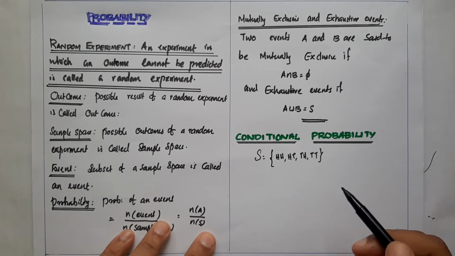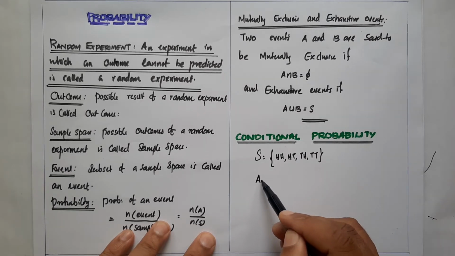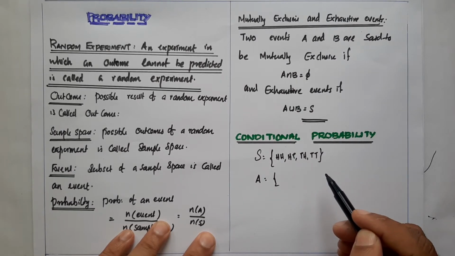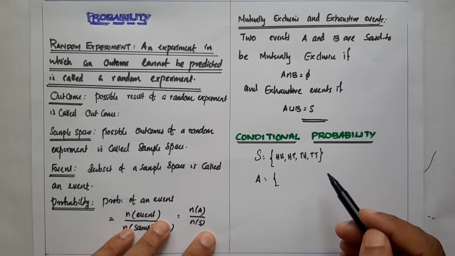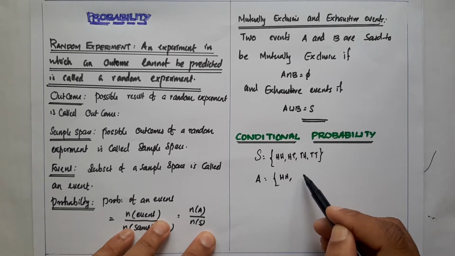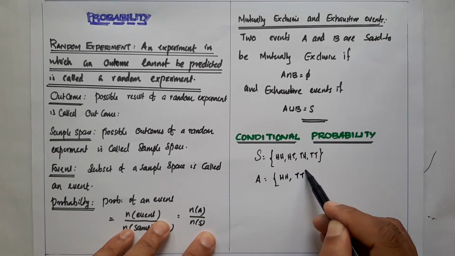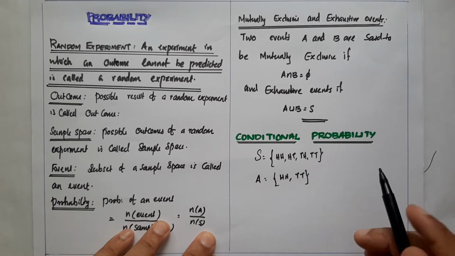And we consider two events. Subset of the sample space is called an event. Here I consider two events. First event is two head or two tail turns up. Therefore, the possible outcomes are head head, and tail tail. Two head or two tail is considered as the first event.